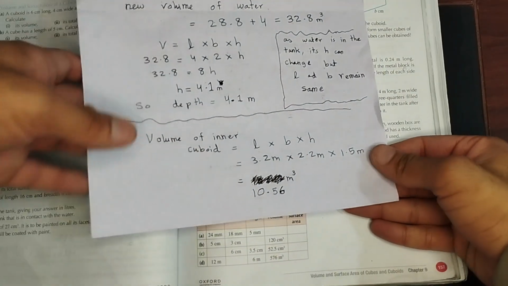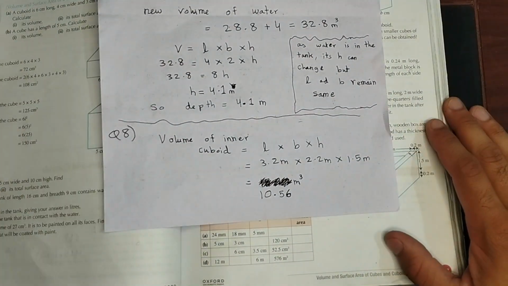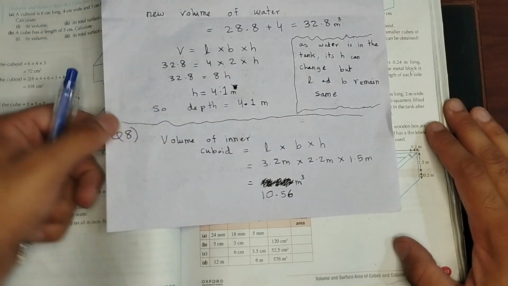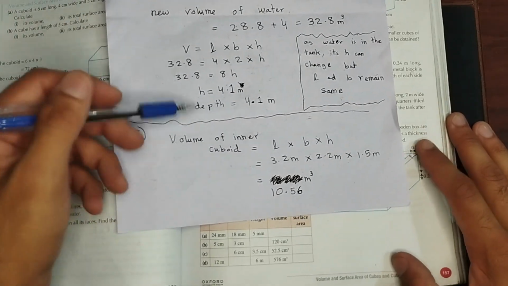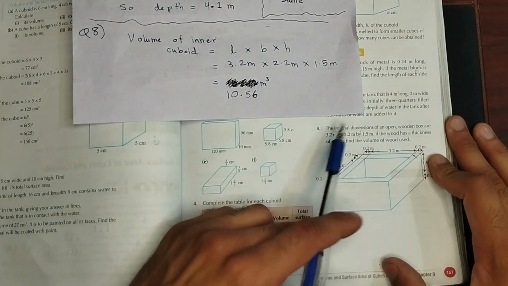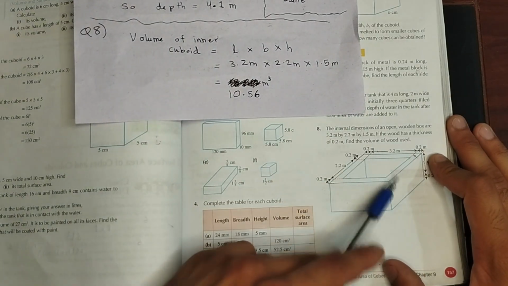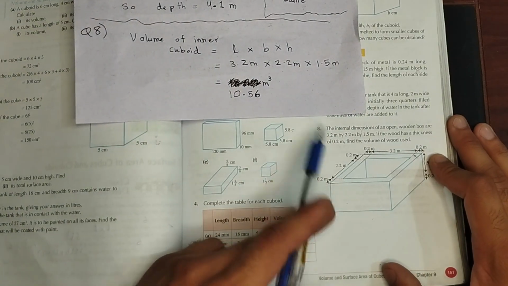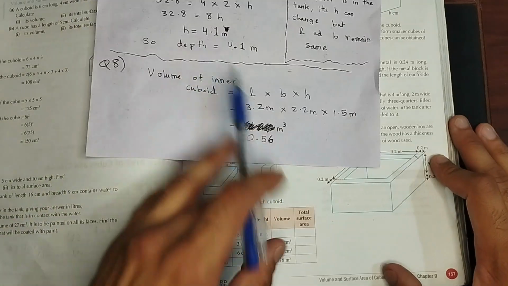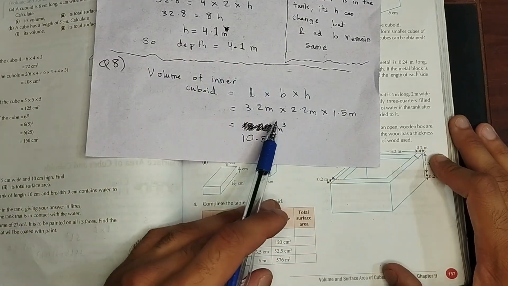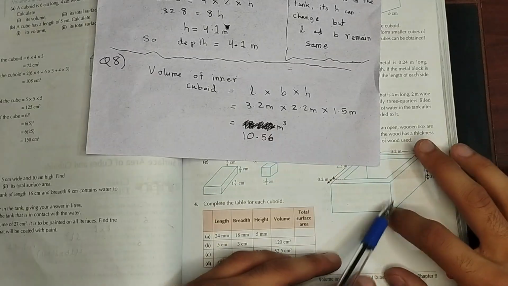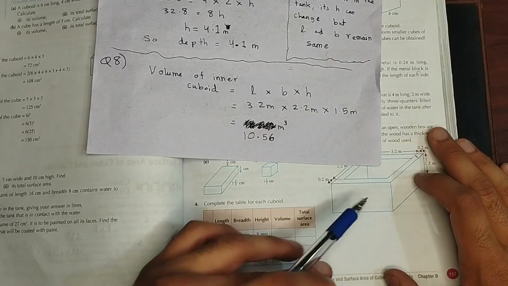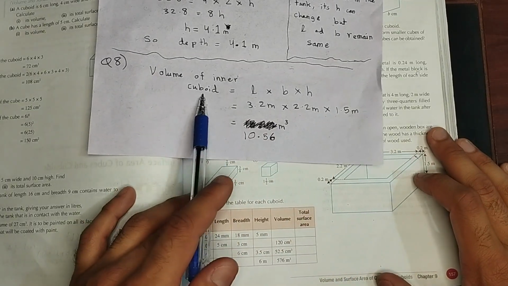Okay, now going back to the writing. We had the volume. This question took a long time because it had a lot of concept. First of all, the inner dimensions. Internal dimensions basically means the internal empty space inside this wooden box. So we're going to first find the volume of the inner cuboid, and then the volume of the outer cuboid, the bigger cube, including the inner space. And then we're going to subtract the volume of the inner cuboid from the outer cuboid.